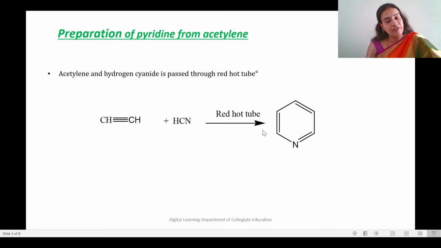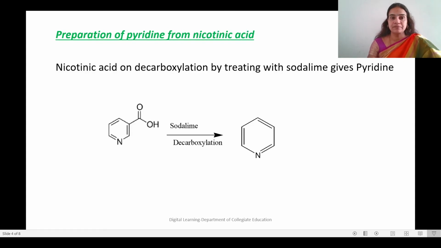In a similar way, as we have already seen in the previous sessions, we can prepare pyrrole as well as furan and thiophene by combining acetylene and the corresponding nitrogen, sulfur or oxygen containing compounds and passing the mixture through a red hot tube. So here, when acetylene is mixed with hydrogen cyanide and the mixture is passed through a red hot tube, we get pyridine, the 6-membered heterocyclic compound.